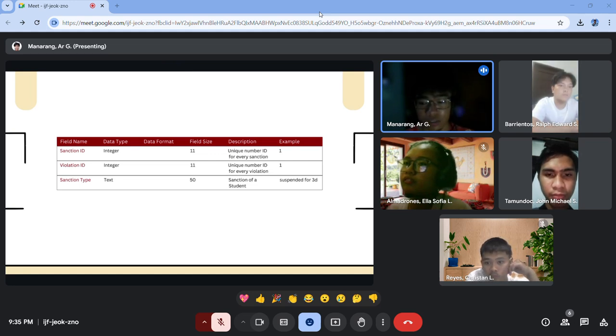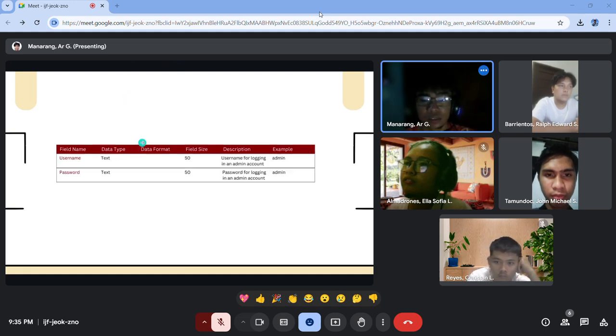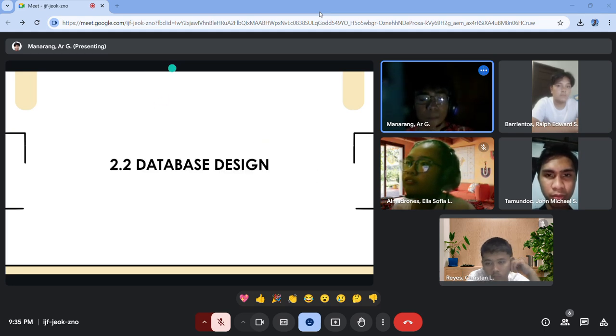Violation ID serves as a foreign key here. We'll go into that deeper later on the ERD. Now another data dictionary table, this is just for the account within our database: username and password.